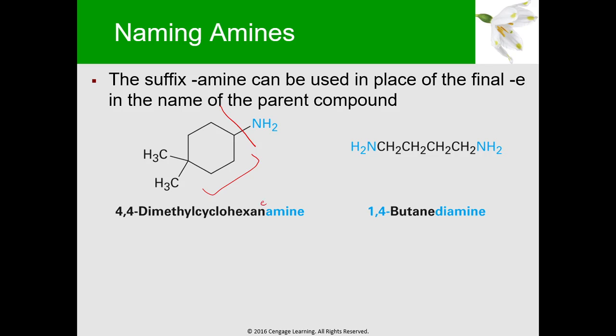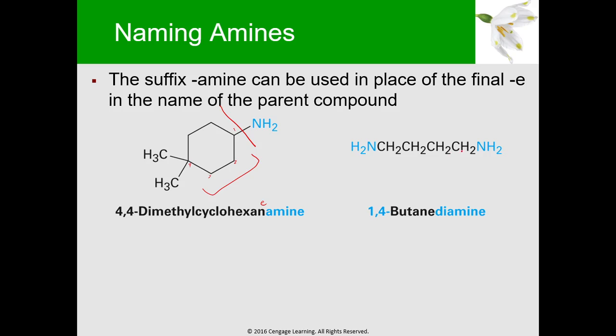Now, how do we give it a name? The NH2 here is assumed to be on carbon 1. So we give a number to the dimethyl. If this is 1, this is 2, 3, 4. So at carbon position number 4, you have two methyl groups. So it becomes 4,4-dimethyl cyclohexane amine, but we remove the E and replace it with amine. So it will become 4,4-dimethyl cyclohexanamine.